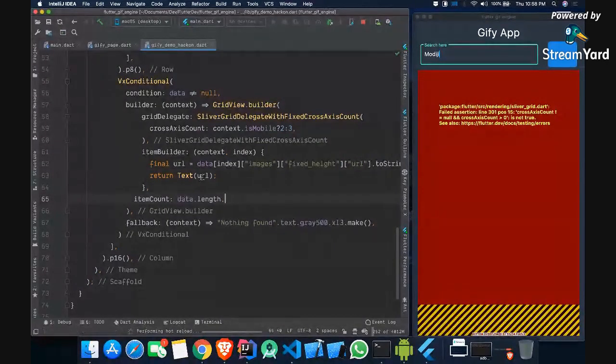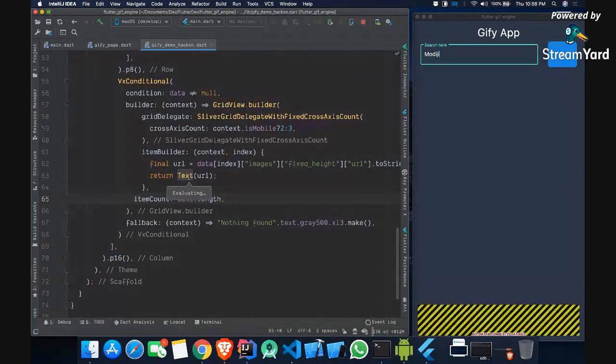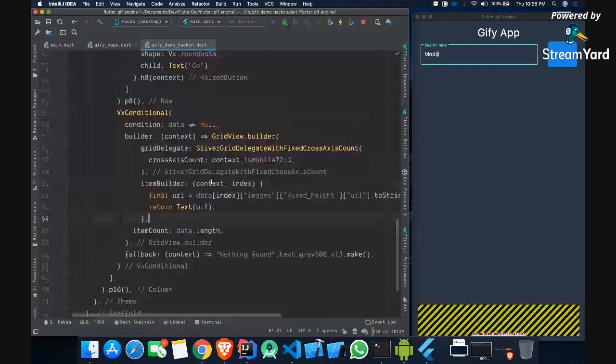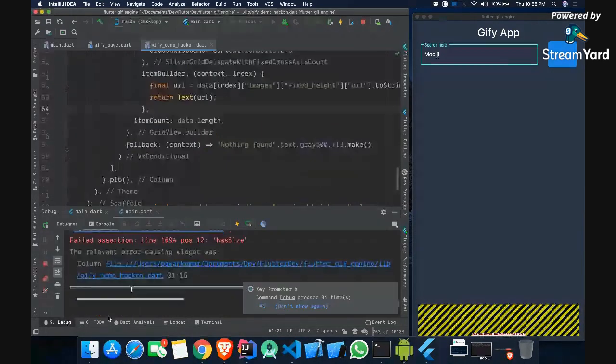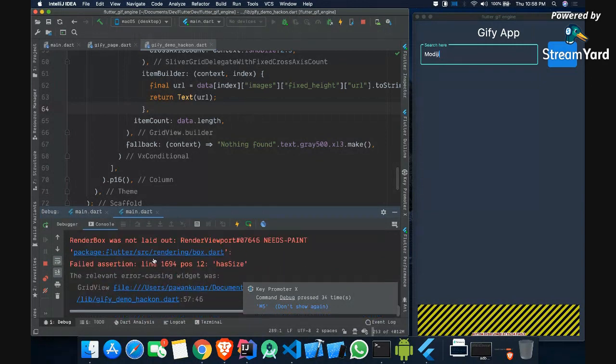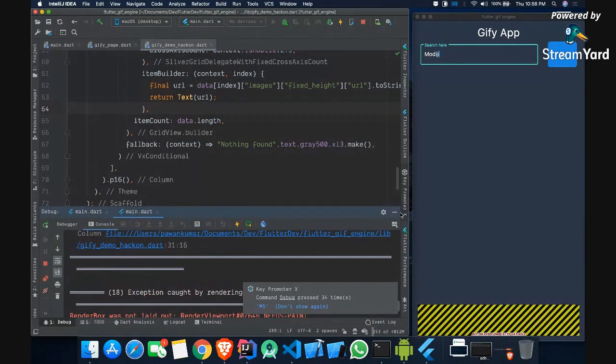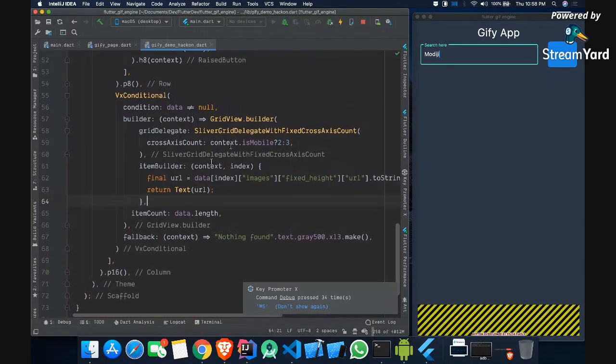So let's say rather than text, we can say image itself. And now if I click here, it's giving me some error, and it's showing that this is going out of bound. So basically we haven't given any height for this grid view builder.